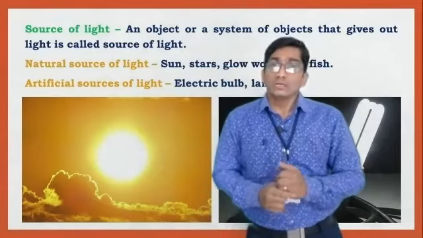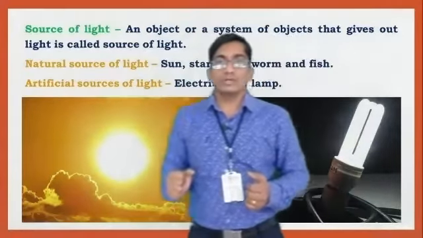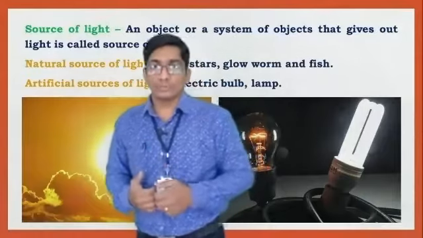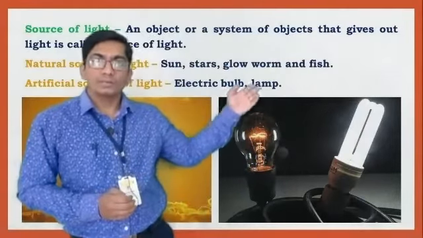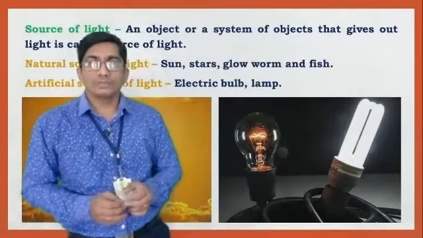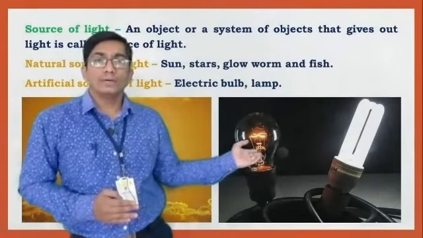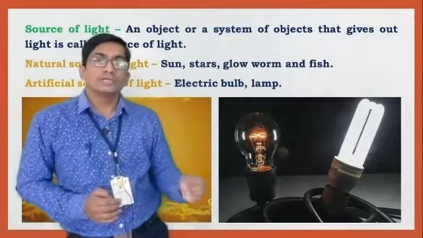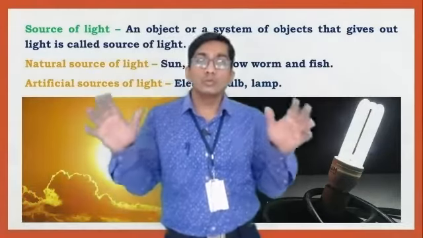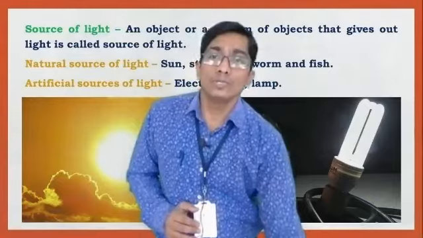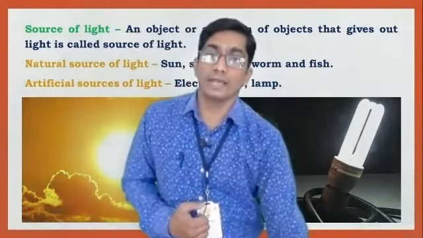Next, the artificial type. Artificial sources of light are man-made sources. Here, an electric bulb and a lamp are artificial. Examples are a filament bulb and a CFL bulb. These are the two types of sources of light: natural sources and artificial sources.